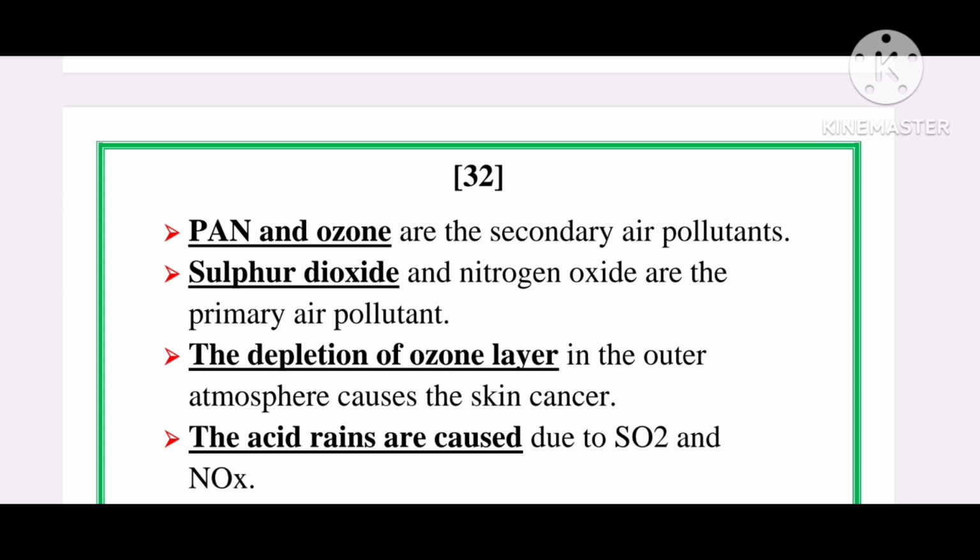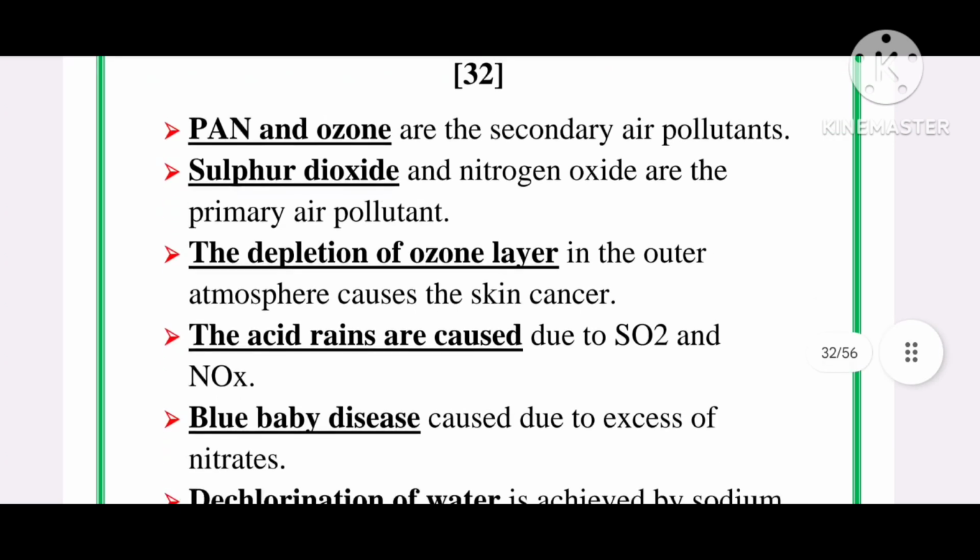Depletion of the ozone layer in the outer atmosphere causes skin cancer. Acid rains are caused due to sulfur dioxide and nitrogen oxide.